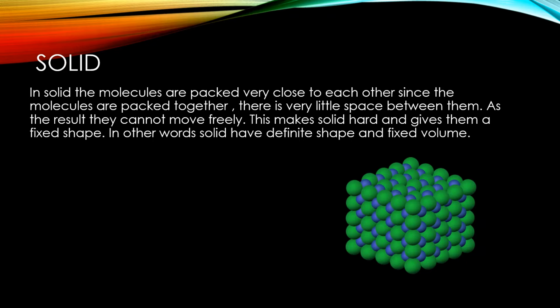In a solid, the molecules are packed very close to each other. Since the molecules are packed together, there is very little space between them. As a result, they cannot move freely. This makes solids hard and gives them a fixed shape. In other words, solids have a definite shape and fixed volume.